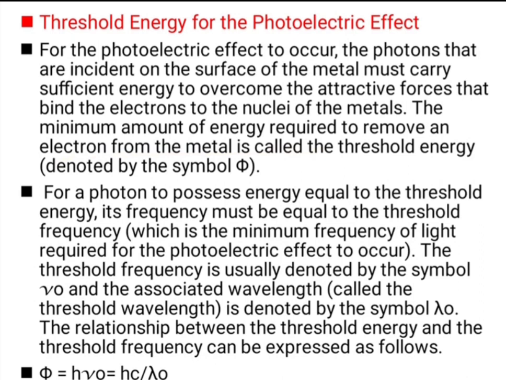And the phi can be calculated as h nu 0. So, h is the Planck's constant and nu 0 is the frequency which is required for the photoelectric effect. It is written as c upon lambda 0. Here lambda 0 is the wavelength when the photoelectric effect occurs.